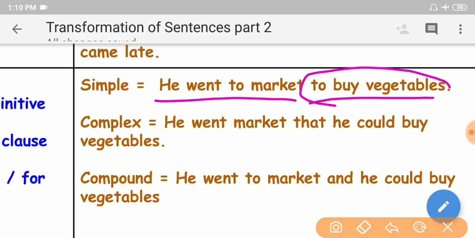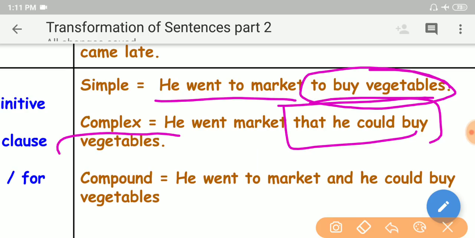To buy vegetables is an infinitive phrase. This phrase can be expanded to: that he could buy vegetables. He went to market, that he could buy vegetables. That he could buy vegetables can be expanded to an independent clause, that is, he could buy vegetables.